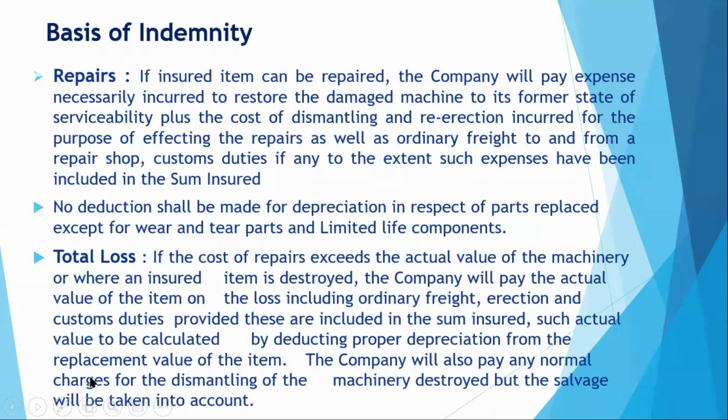The company will also pay your normal charges for dismantling. Dismantling of machinery will also be paid in case of total loss or constructive total loss. But the salvage value will be taken into account. What does it mean? Whatever remaining salvage is there will be further deducted from the claim. So the claim will be current replacement value minus your depreciation, plus all these additional costs if incurred and covered in the policy sum insured, and finally salvage is to be deducted. That is the fundamental of payment of total loss.